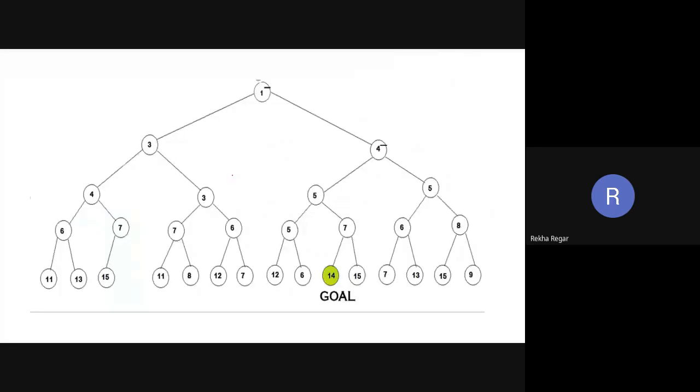So here you can see this is one tree. Here you can say the initial threshold is 3. So which node is going to be explored?